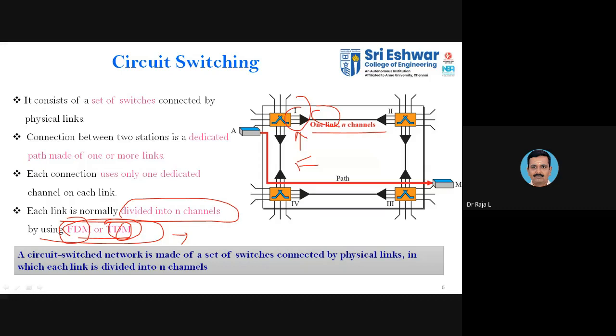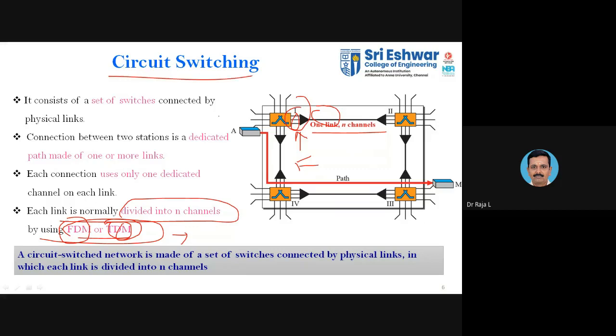So you are going to multiplex whatever data you have. As you have here, three source inputs and only one output. In the reverse case, one is converted into many. That is the demultiplexer. Each link is normally associated with FDM or TDM.